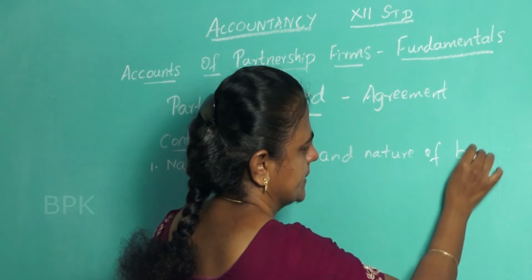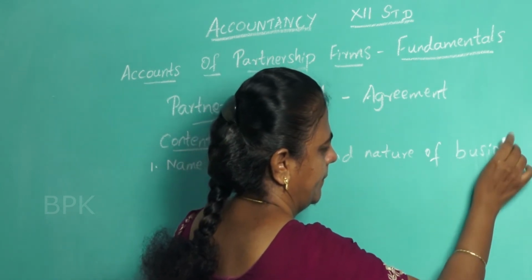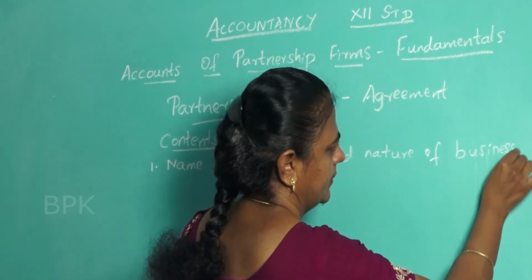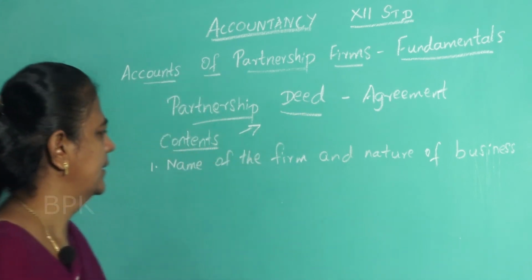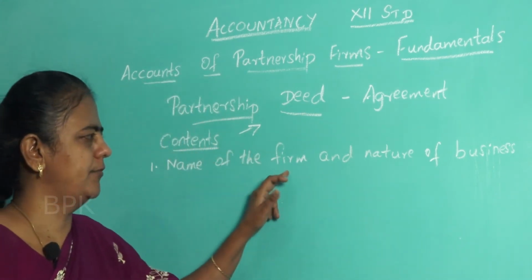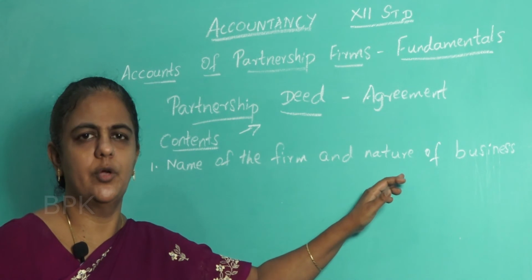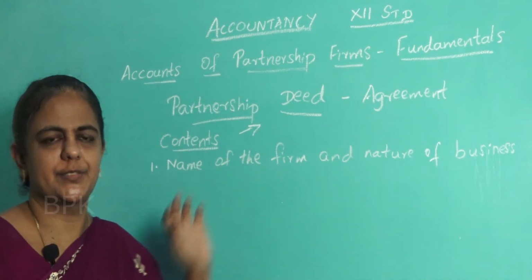What is the name of the firm and what type of business you are going to do will be written there first.